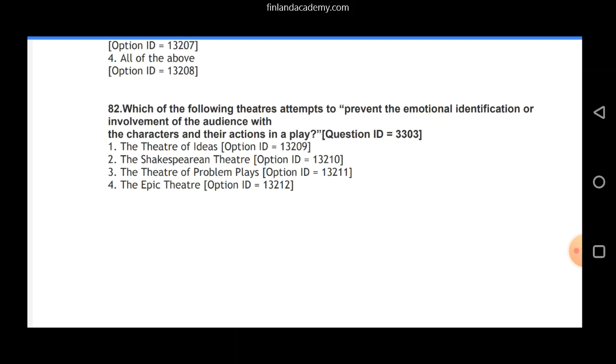And this is why you see in the question, quote unquote, prevent the emotional identification or involvement of the audience with the characters and their actions in a play. So he believed that a play should appeal to the audience's reason, simultaneously also entertaining and strong enough to bring social changes in the society. Right? So option 4, the epic theater, is our correct answer here.